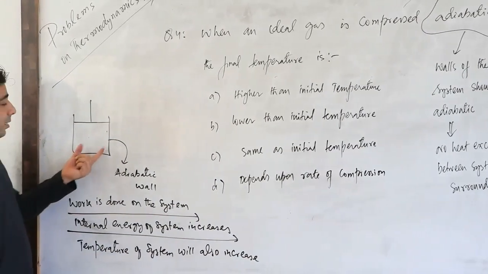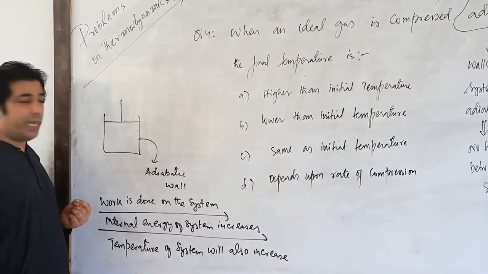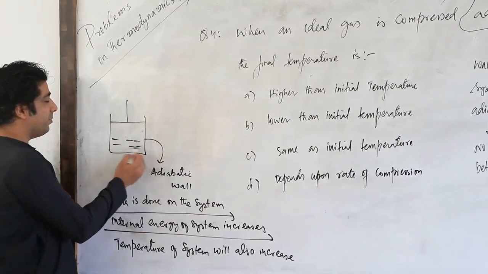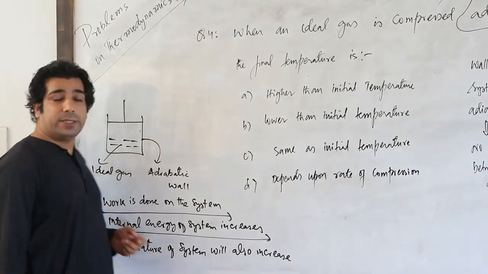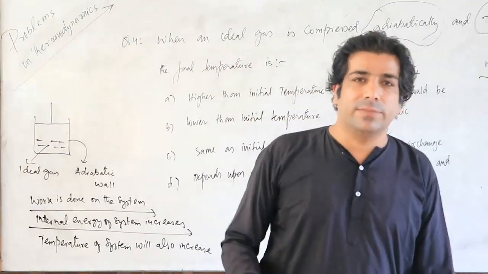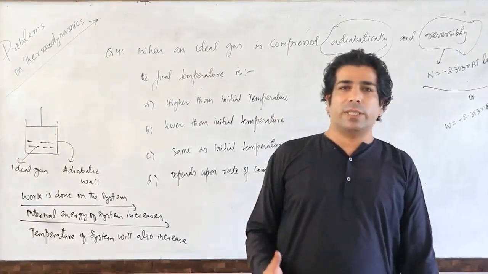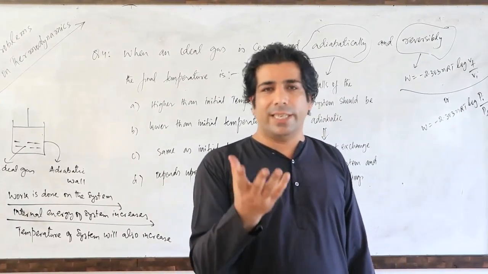But remember, this wall has to be an adiabatic wall. Why does it have to be an adiabatic wall, man? Here we have an ideal gas. Because when you are doing work on the ideal gas, on the system, then the internal energy of the system will increase. The temperature of the system will also increase.